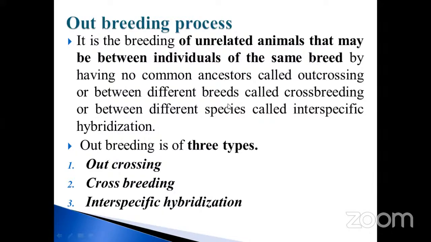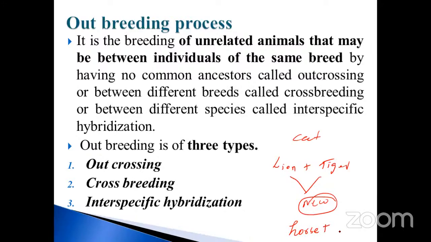And the outbreeding process. It is breeding of unrelated animals. Just imagine unrelated animals. Take an example: a lion plus a tiger. Cross it, what happens? A new variety is there, isn't it? Unrelated species, but in the cat family, though unrelated. Take another example: horse plus which one? Donkey.